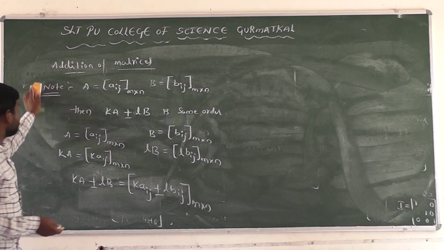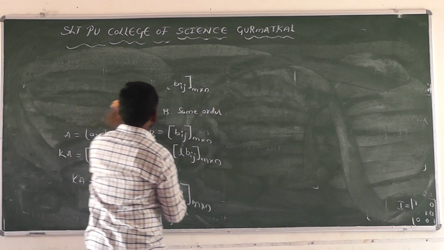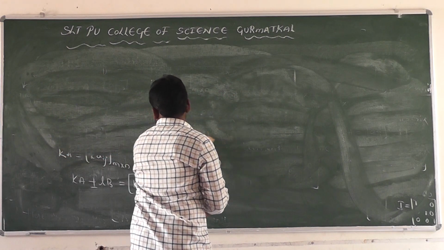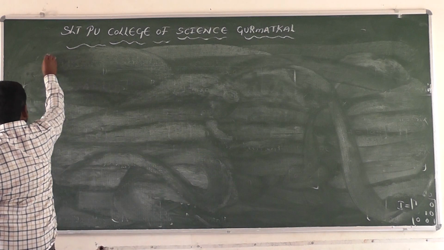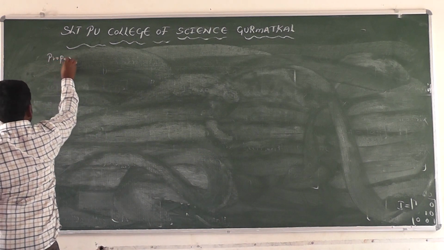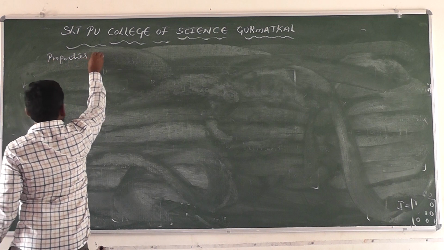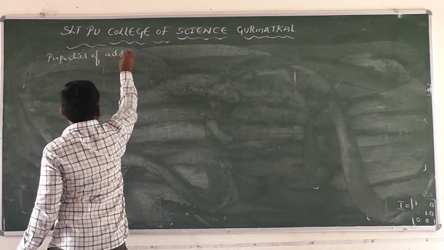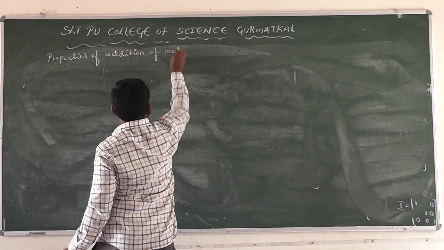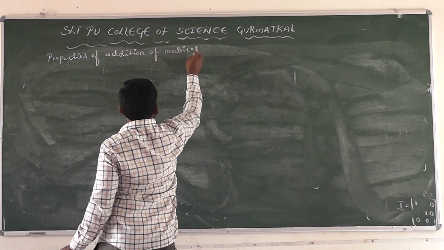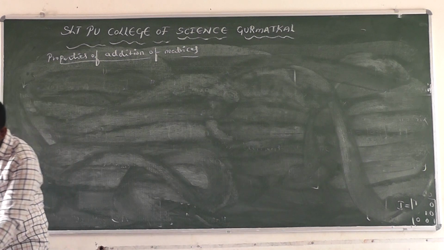And next one. Properties of addition of matrices. What are the properties here?